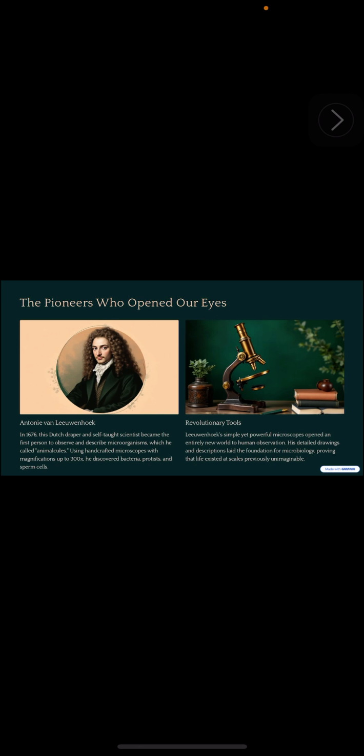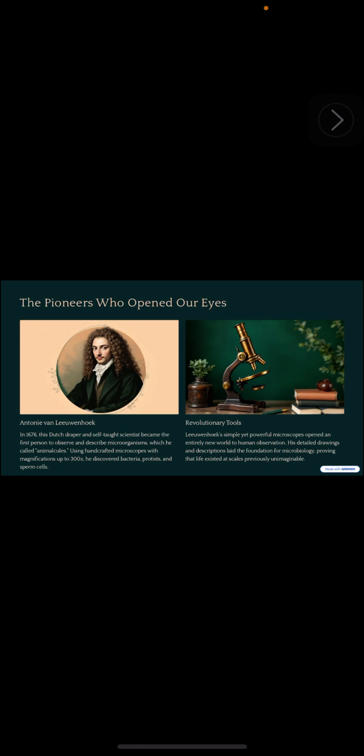This Dutch trapper and self-taught scientist became the first person to observe and describe microorganisms, which he called animalcules. He gave a particular name to the microorganisms, which was animalcules. Also, using a handcrafted microscope with magnification up to 300x, he discovered bacteria, protists, and sperm cells.